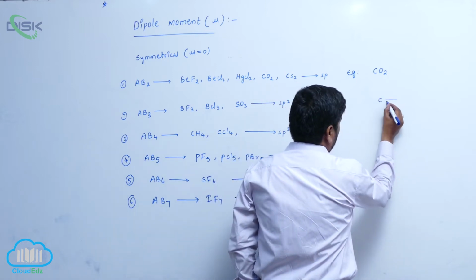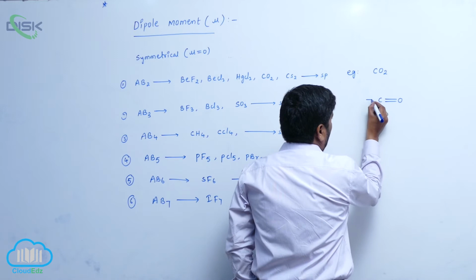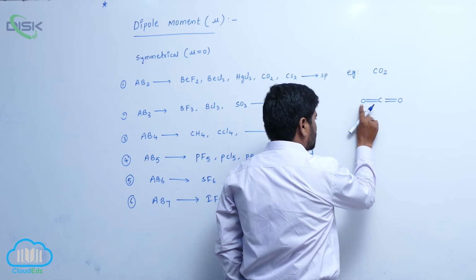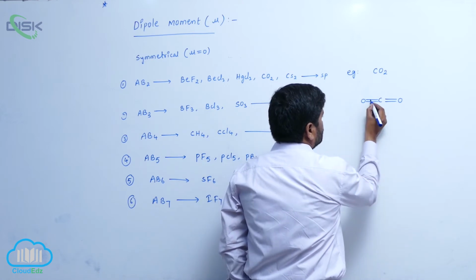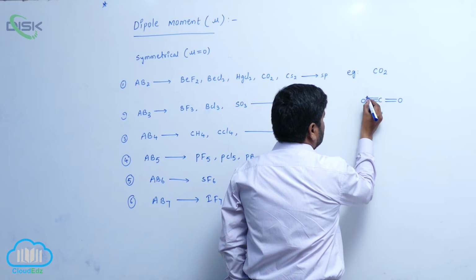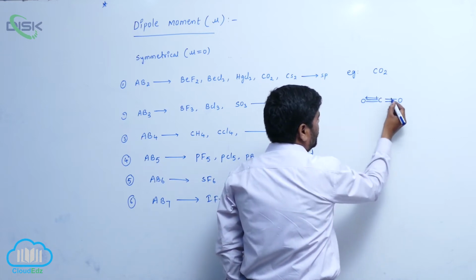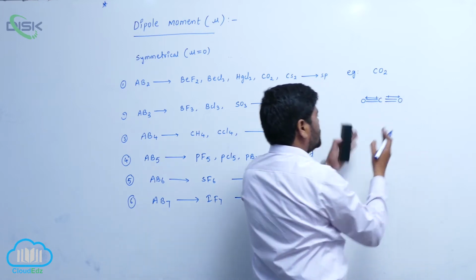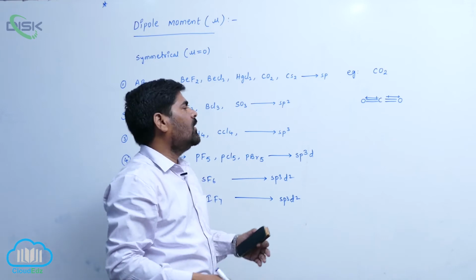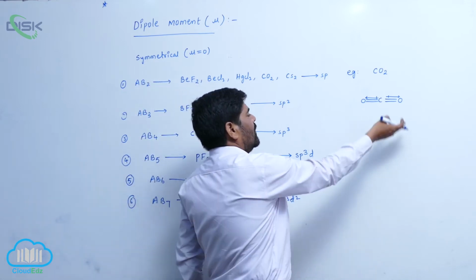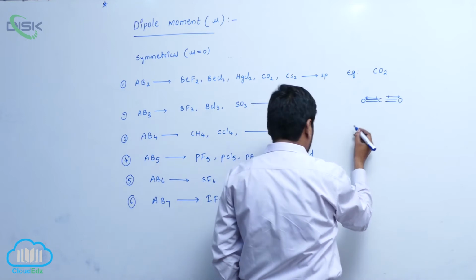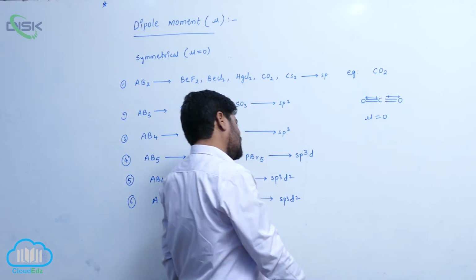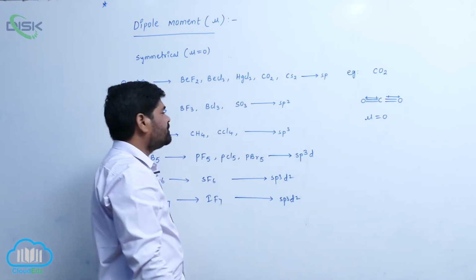The central atom is carbon, and 2 oxygen atoms are like this. Here oxygen is more electronegative than carbon. So therefore this bond moment is shifted towards oxygen, and this bond moment is shifted towards the other oxygen. Both dipoles are opposite to each other and of equal magnitude. So the resultant dipole moment is 0. Therefore mu equals 0.